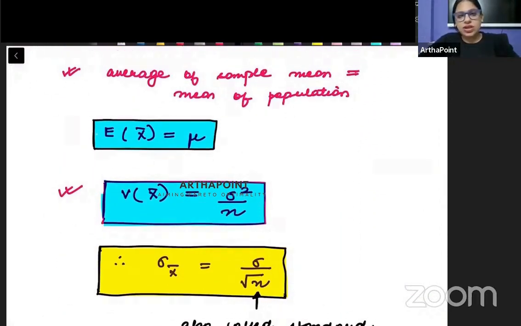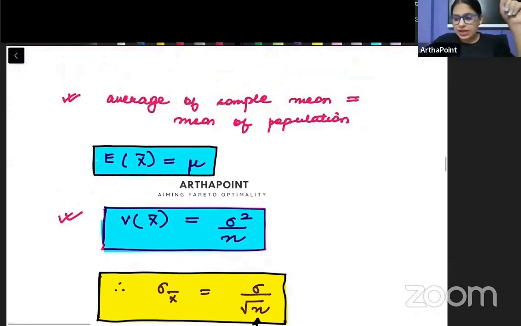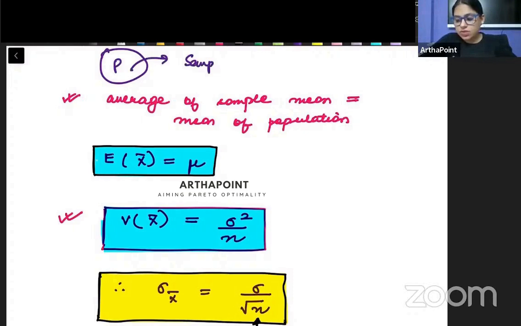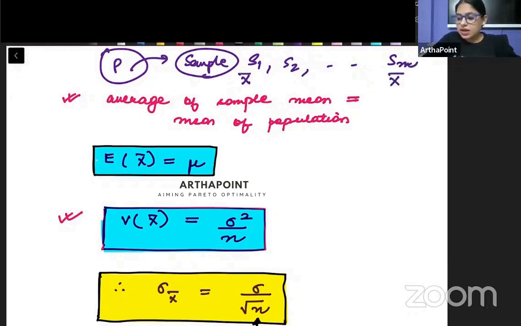Okay, beta. Now let us try to go ahead and revisit the concept once. It is a very, very important concept. जितनी बारी देखोगे उतनी बारी कम है. So we are saying that क्या कह रहे हैं हम, that if I have a population and I pick up a sample from this population, मैंने इस population से अलग अलग sample निकाले, sample 1, sample 2 and so on till sample n, और हर sample का मैंने mean निकाला.